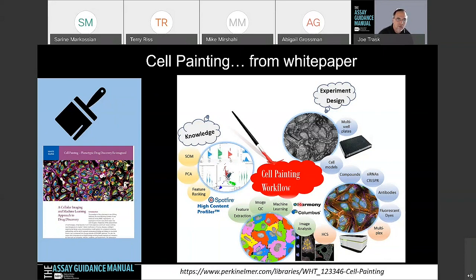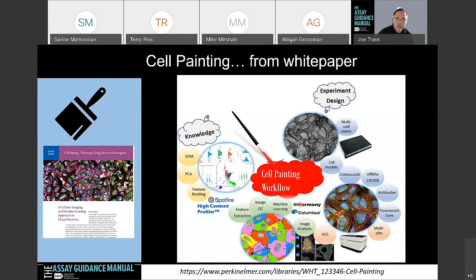It goes into a lot of detail around the history, what cell painting is, and some of the tools that people are using in the field, including some of the open source platforms. In this image, I'm showing some of the products we use at PerkinElmer only as an illustration, but this could be any system that people are using.